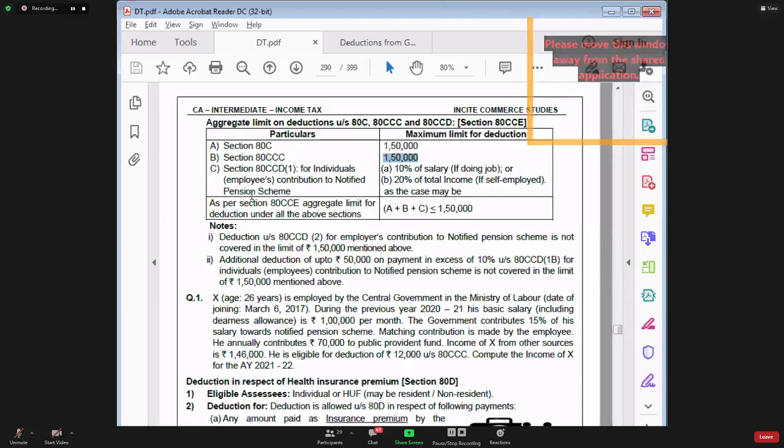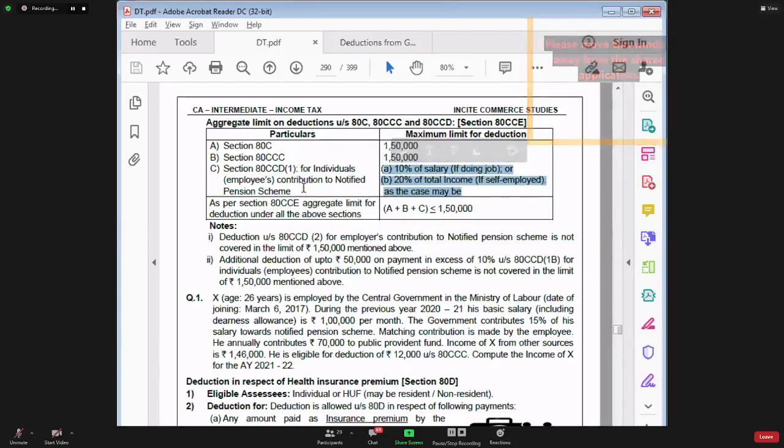What is the limit for deduction in section 80CCD subsection 1? If the person is doing a job, 10% of salary. If the person is self-employed, then 20% of total income, whichever is applicable.